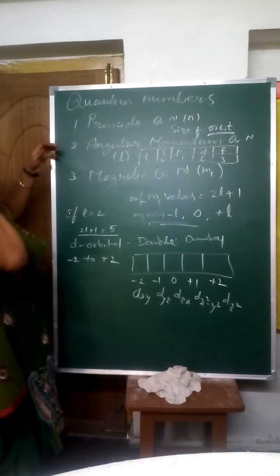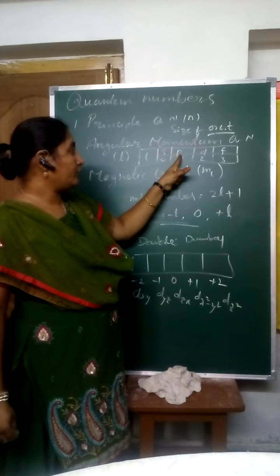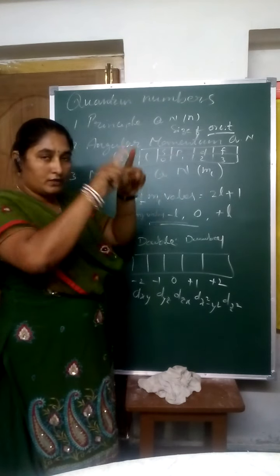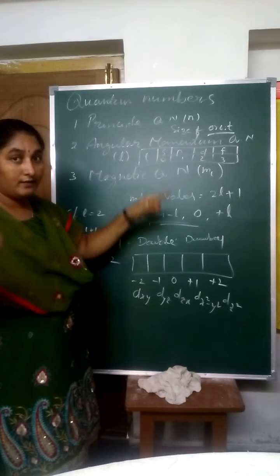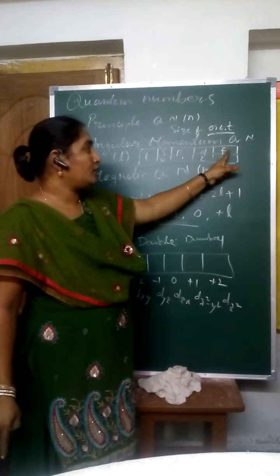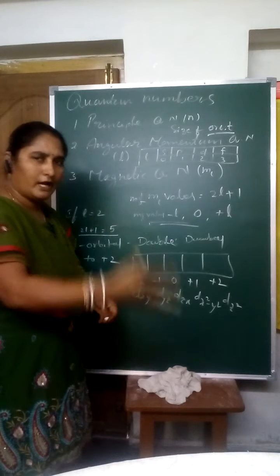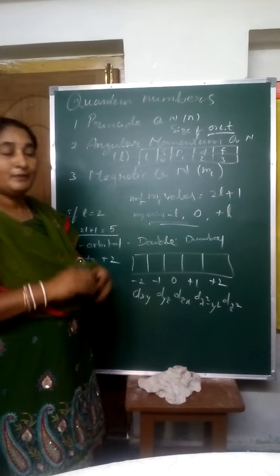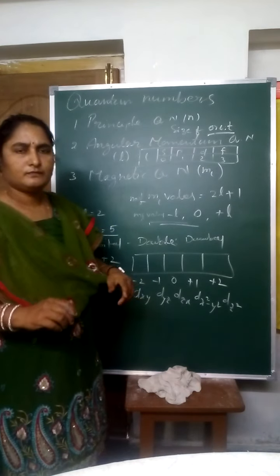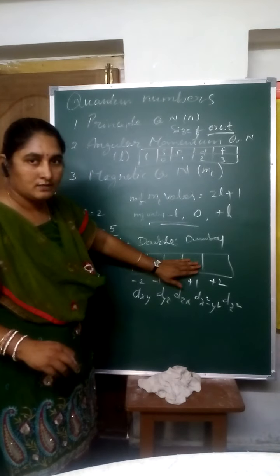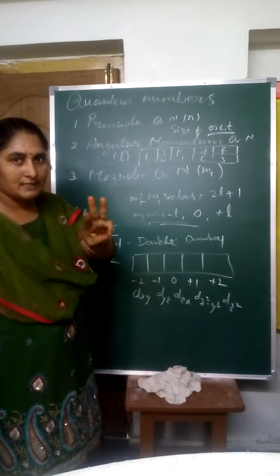If you want to draw the s orbital, you should draw only one box. If you want to draw the p orbital, you have to draw 3 boxes. For the d orbital, you have to draw 5 boxes. For the f orbital, 2l plus 1 means 7 boxes. First we draw the boxes, then we fill them. If you draw 7 boxes, it is the f orbital. If 5 boxes, it is the d orbital. If 3 boxes, it is the p orbital.